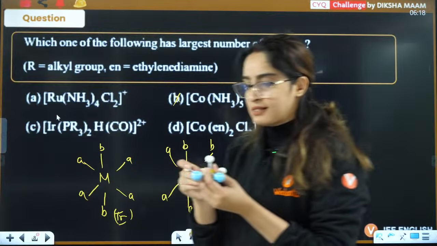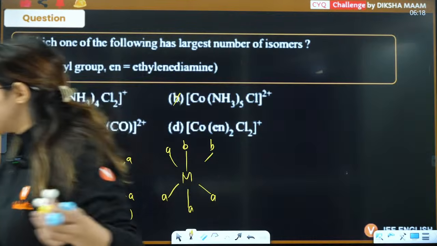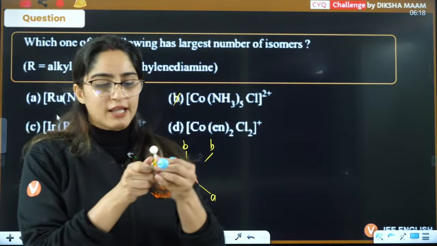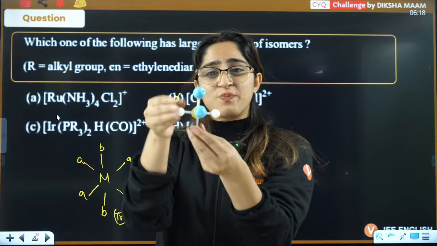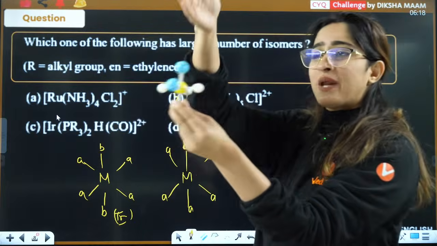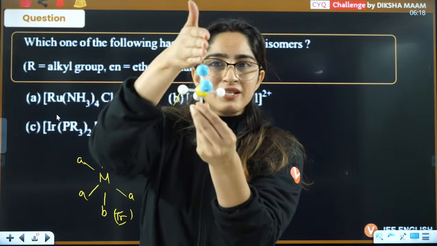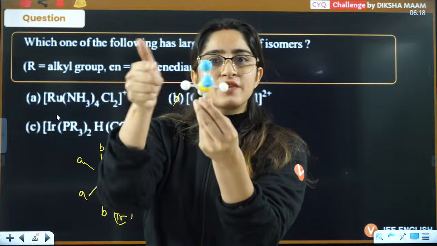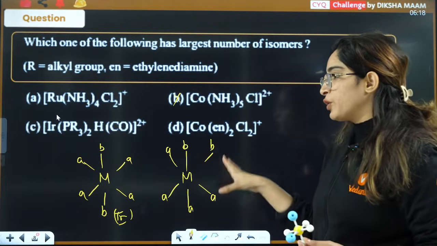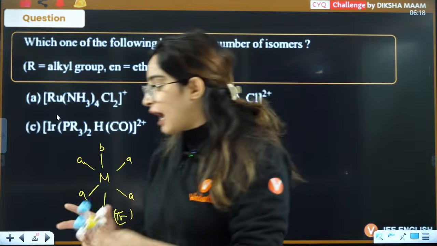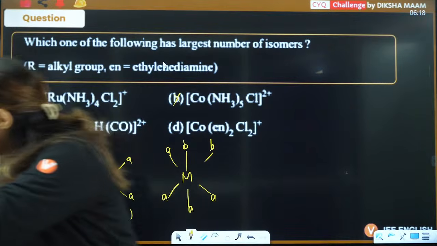Now this is the structure that you have. Can you see directly there is a POS present? When you cut this plane of symmetry, it is divided into equal halves. In 2D maybe it is not visible to you, but it is actually cutting into equal halves. So POS is definitely present.